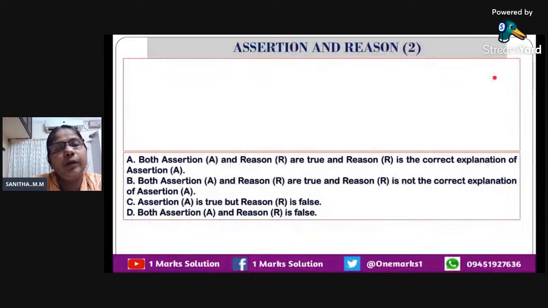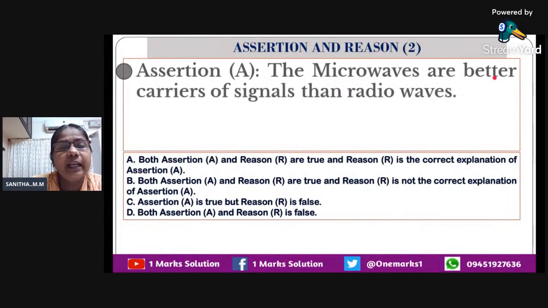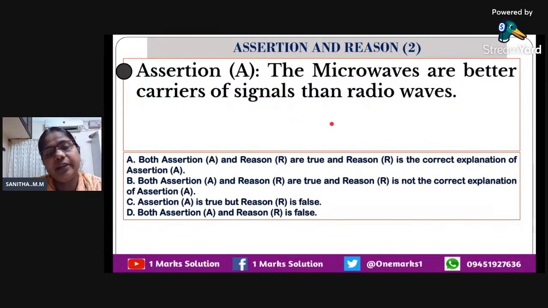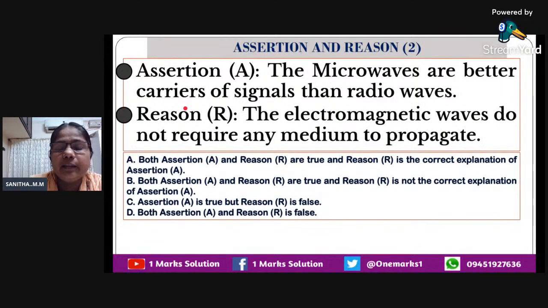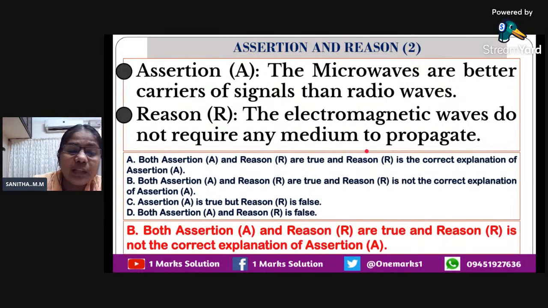Let us move on to the second one. We can say that microwaves are better carriers of signals than radio waves. That means for the transmission, we are using microwaves. Then, reason, the electromagnetic waves do not require any medium to propagate. That also we know. So both assertion and reason are true, but here we are not pointing about the properties of the microwaves, why we can use these signals for the transmission. There won't be much bending there, isn't it? It will go straight and we will get the correct transmission there. That is why we are using the microwaves. So the answer is option B.